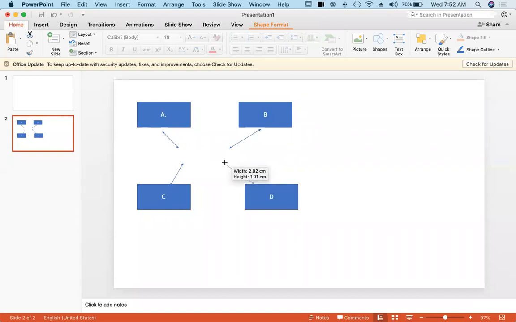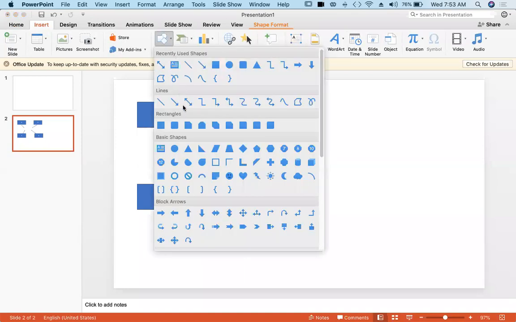Suppose there are n VPCs, and n is a large number. Suppose 50 VPCs are there, and we want all the VPCs to get connected. Then peering connection might be a bit tedious. You have to go and connect each VPC to the other VPCs. So what you can do, you can use a transit gateway.